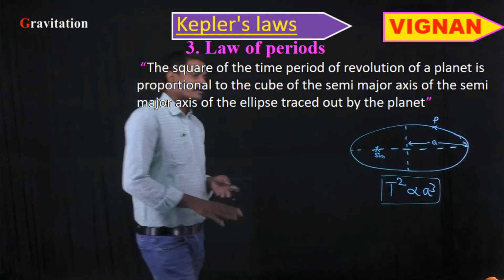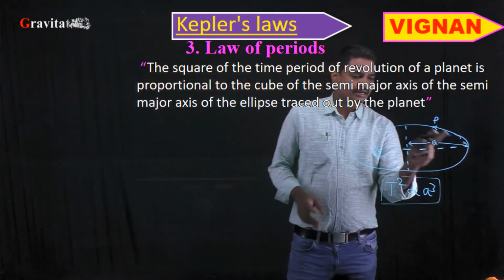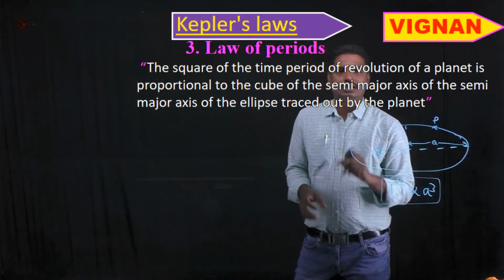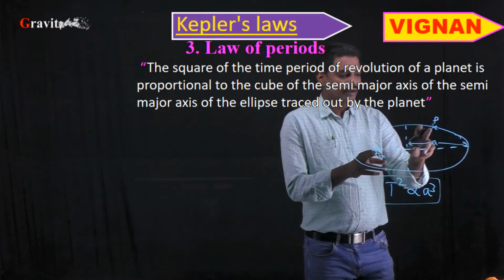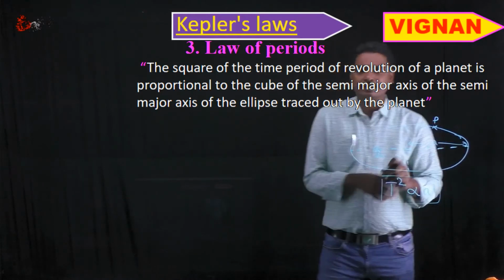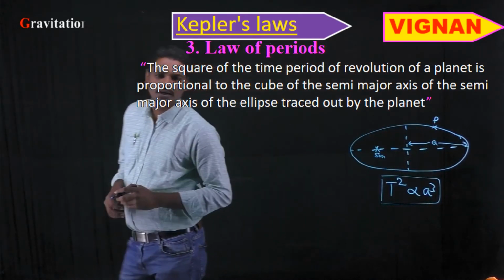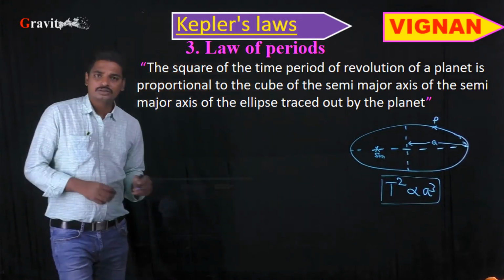Whenever a planet is revolving around the sun, there are two forces acting: the gravitational force between the sun and the planet, and, as the planet is in rotatory motion, a centripetal force. Both the forces should be equal.